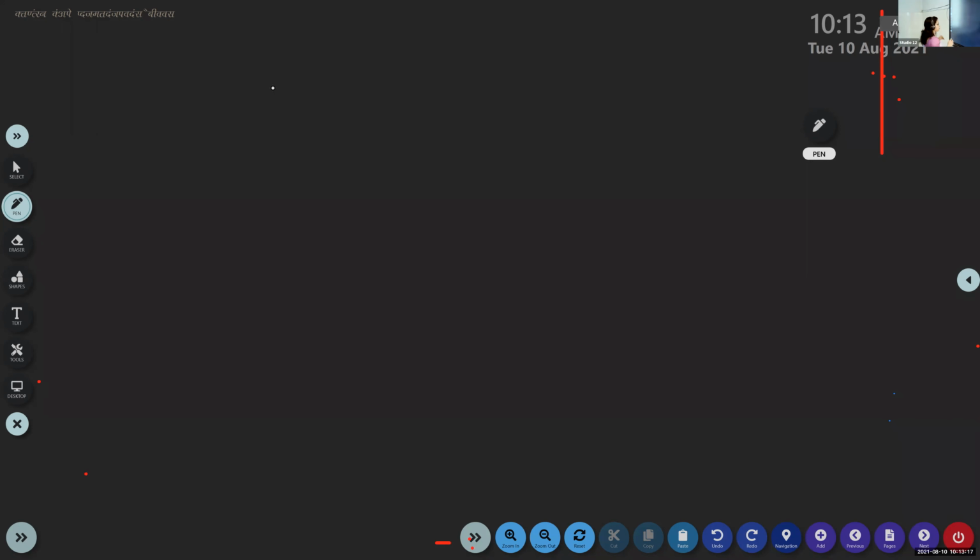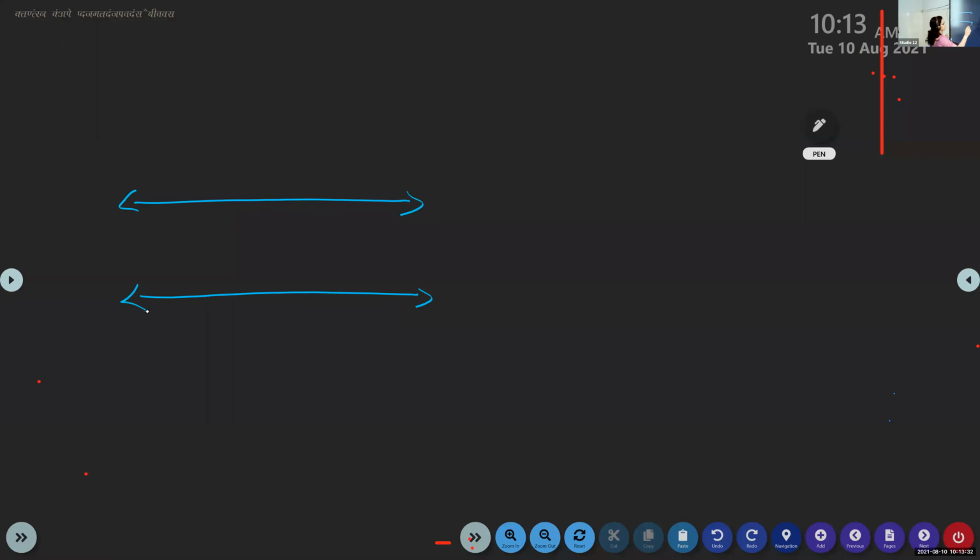And now if the lines which are cut by the transversal are parallel lines, if 2 parallel lines are cut by a transversal, let them be L1 and L2. These 2 lines are cut by another line, the transversal L3. If parallel lines are cut by the transversal, then you can verify. We have seen it using the protractor. We have measured. Yes, ma'am, all corresponding pairs of angles are equal.